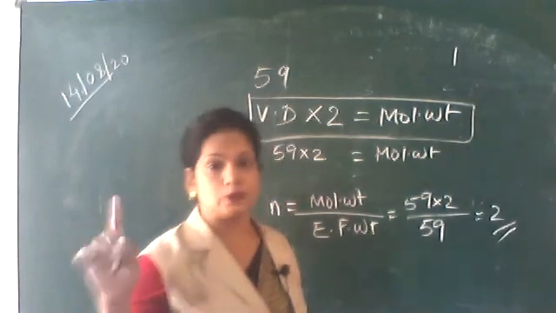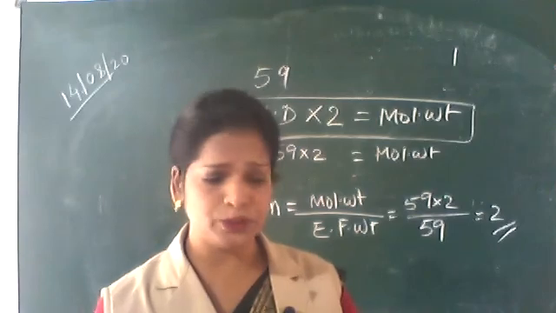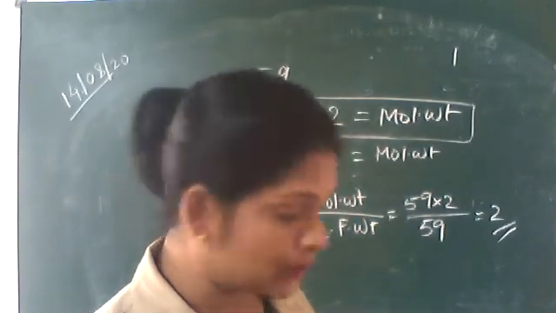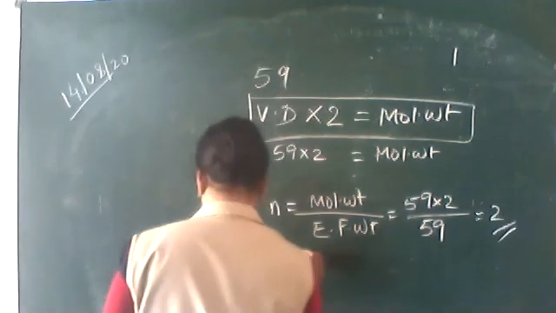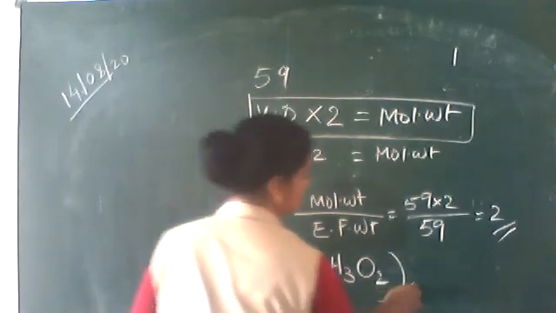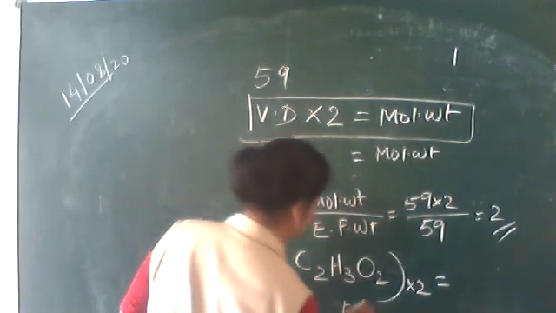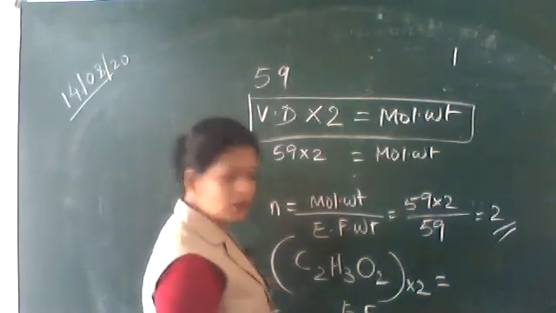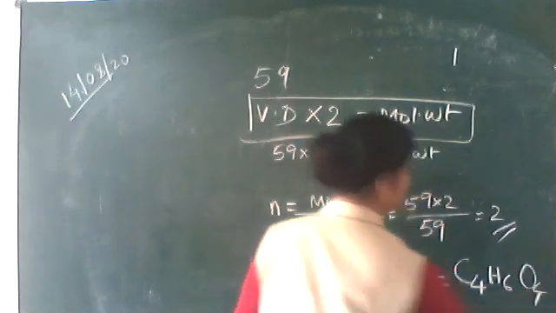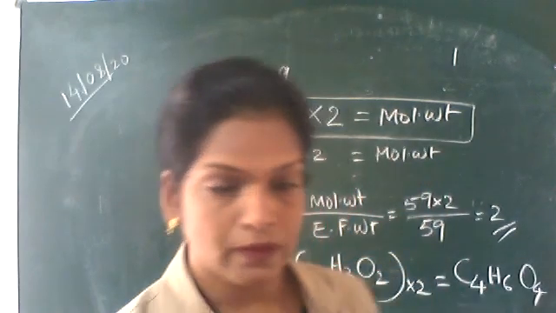That is, N is equal to 2. You multiply that empirical formula, C2H3O2, by this 2. Then you will be getting the molecular formula, that is C4H6O4. Okay, thank you.